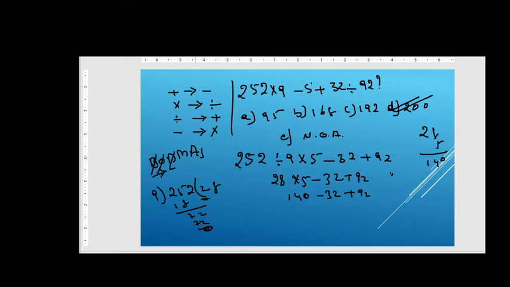Next we have done multiplication. Next we are going to do addition, that is 140 plus 92, 232, minus 32, which is equal to 200 friends, right? So finally our answer is 200, right friends? In this method you have to solve, right friends? So we will move on to the next question.